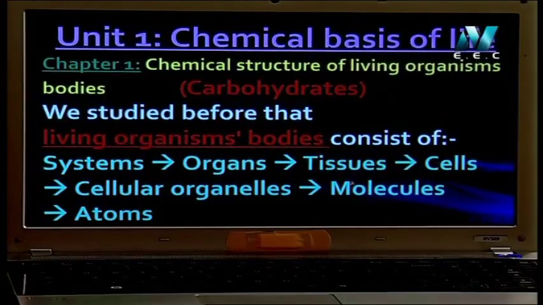Each cell consists of cellular organelles. Organelles are small or tiny organs found inside the cell. These organelles are made of molecules. I think you studied this word before, molecules. Each molecule consists of atoms. In this unit, we'll talk about these molecules. What are the molecules that form the cell? And each molecule consists of atoms. What is the kind of these atoms?